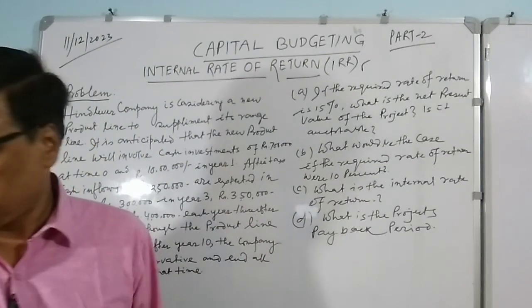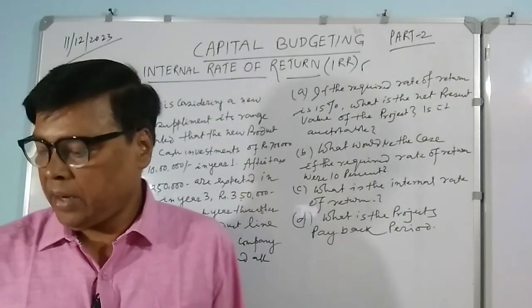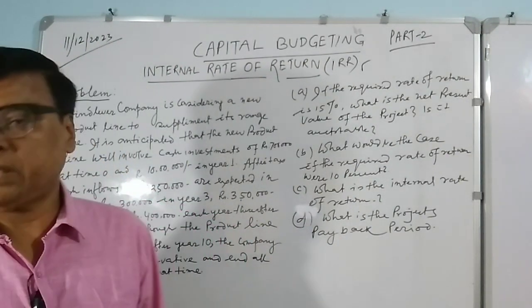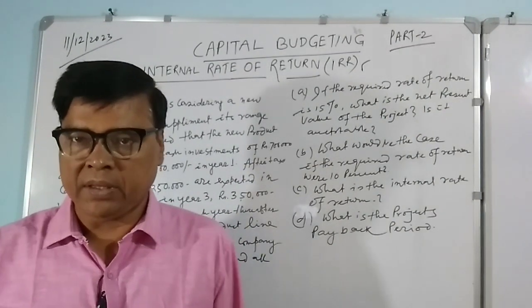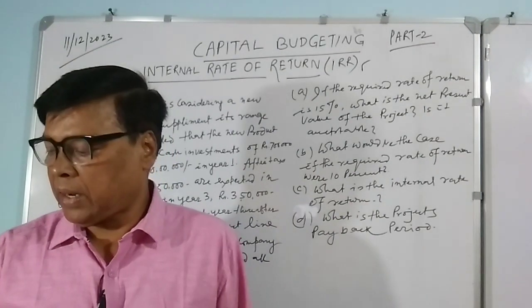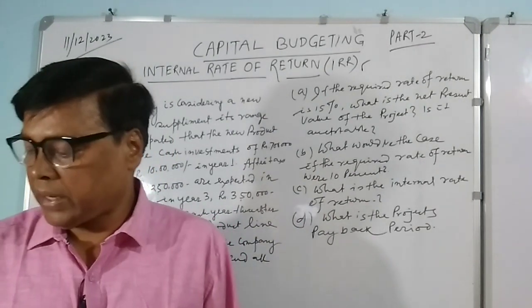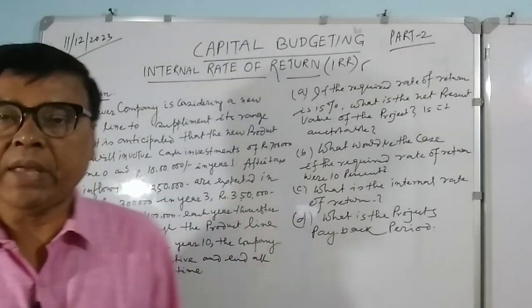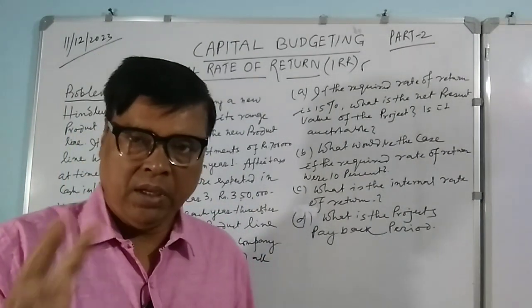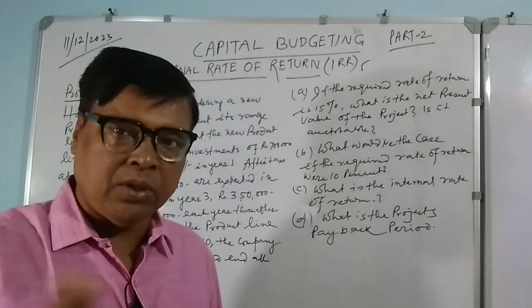Internal rate of return is the discount rate that equates the present value of expected cash flows. Again we can repeat, the internal rate of return is the discount rate that equates the present value of the expected cash flows. That means you have to match between the two.